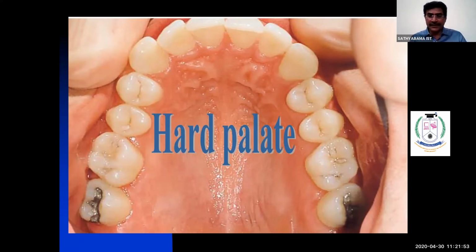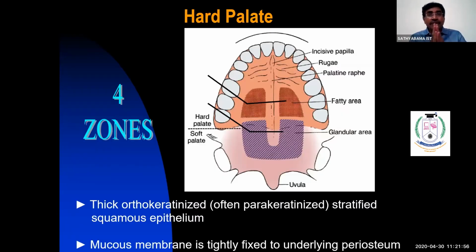Fine? Next, when you look at the palate with the naked eye, or by anatomy, it has different parts. The palate consists of the incisive papilla, the mid-palatine raphe, and the rugae. The anterior lateral part is called the fatty zone, and the posterior lateral part is called the granular zone. And you have the gingival zone, the portion of the gingiva adjacent to the tooth, called the gingival portions.